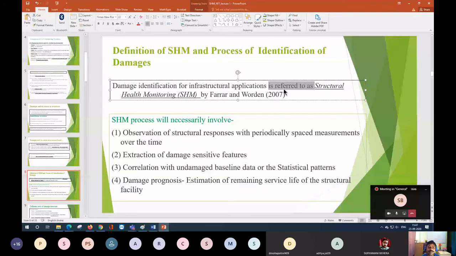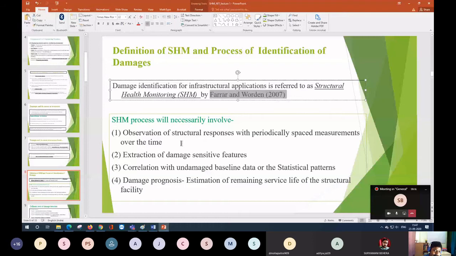Now, this damage detection problem involves a few things: observation of structural response with periodically spaced measurements over time, extraction of damage sensitive features, correlation with the undamaged baseline data or statistical pattern, and damage prognosis, basically estimation of the remaining service life of the structure.